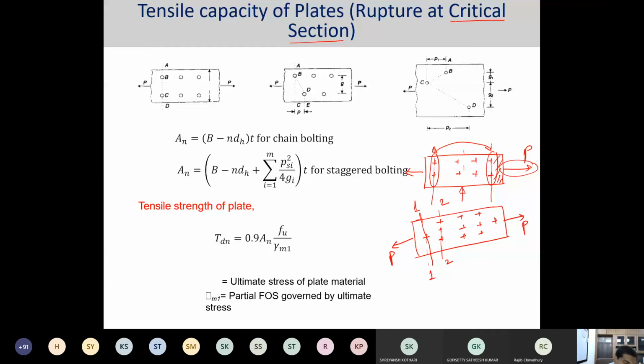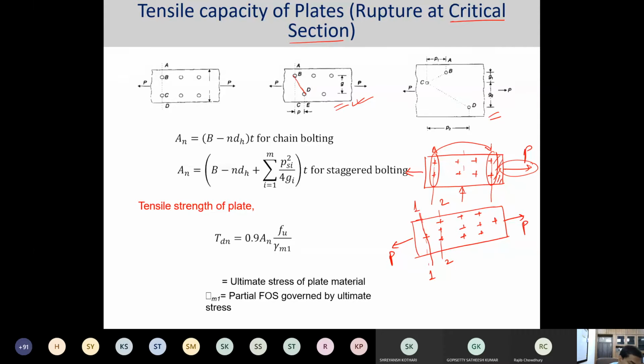Now if my bolt arrangement is something like this way, or maybe this way, you see there is no hard and fast rule maintained here. The point is that sometimes the bolts are arranged in a zigzag or staggered pattern. This is called a staggered joint, or staggered or zigzag bolting.